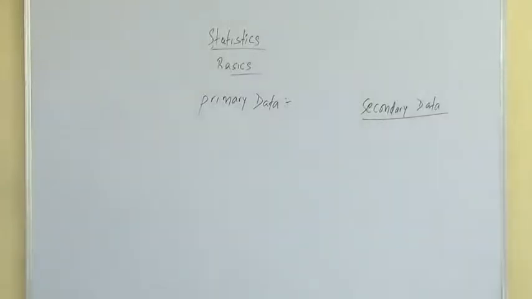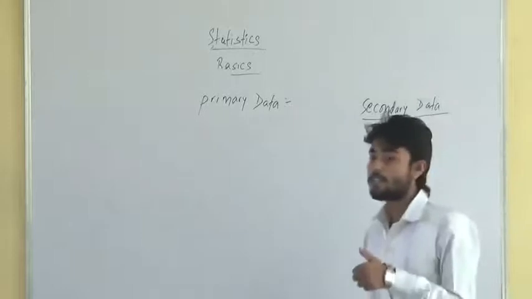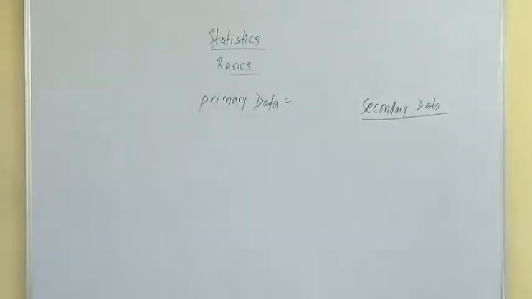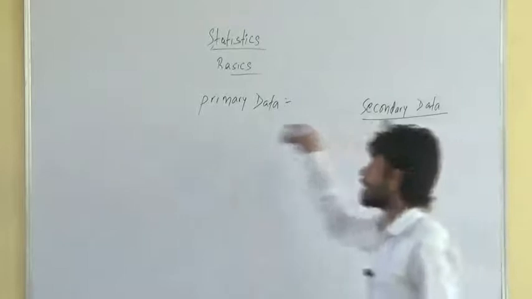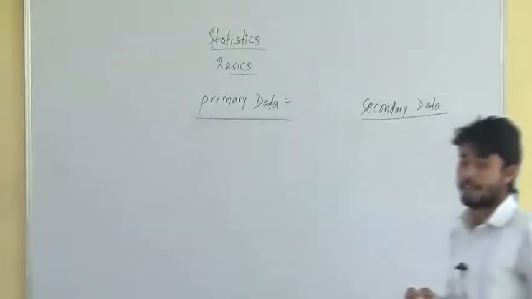Now what is primary data, what is secondary data? I have already defined it here. Data collected from the primary source is called primary data, or data collected for the first time. Whereas data collected from the secondary source is called secondary data, or data collected for the second or subsequent time. Right? What are the different methods of collecting primary data?